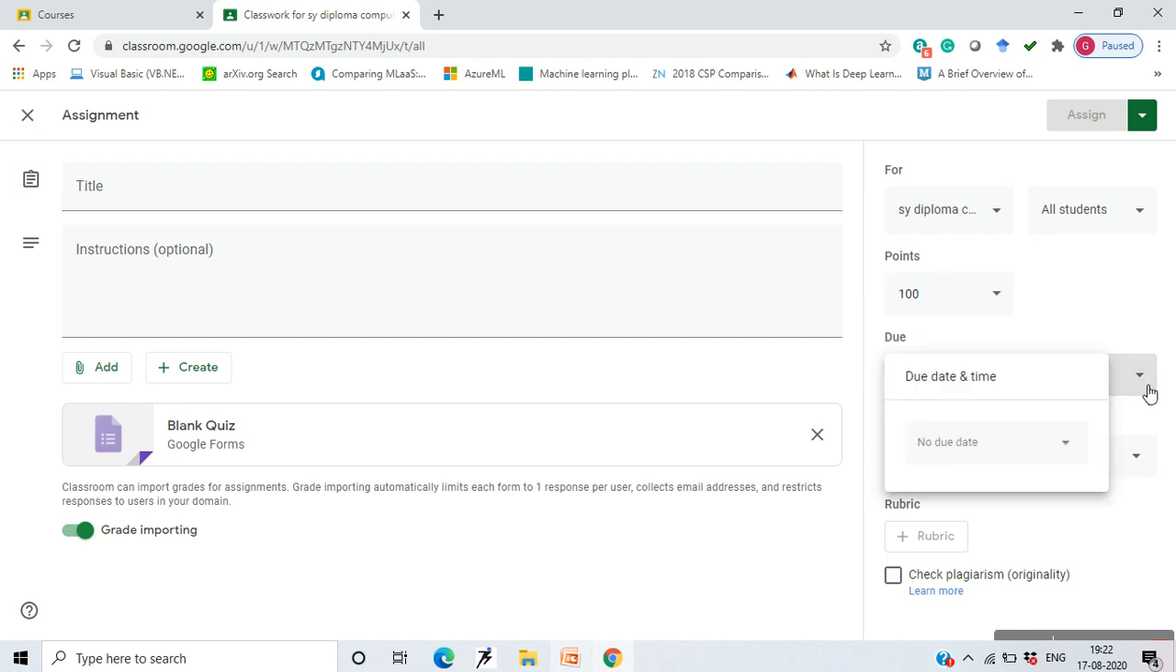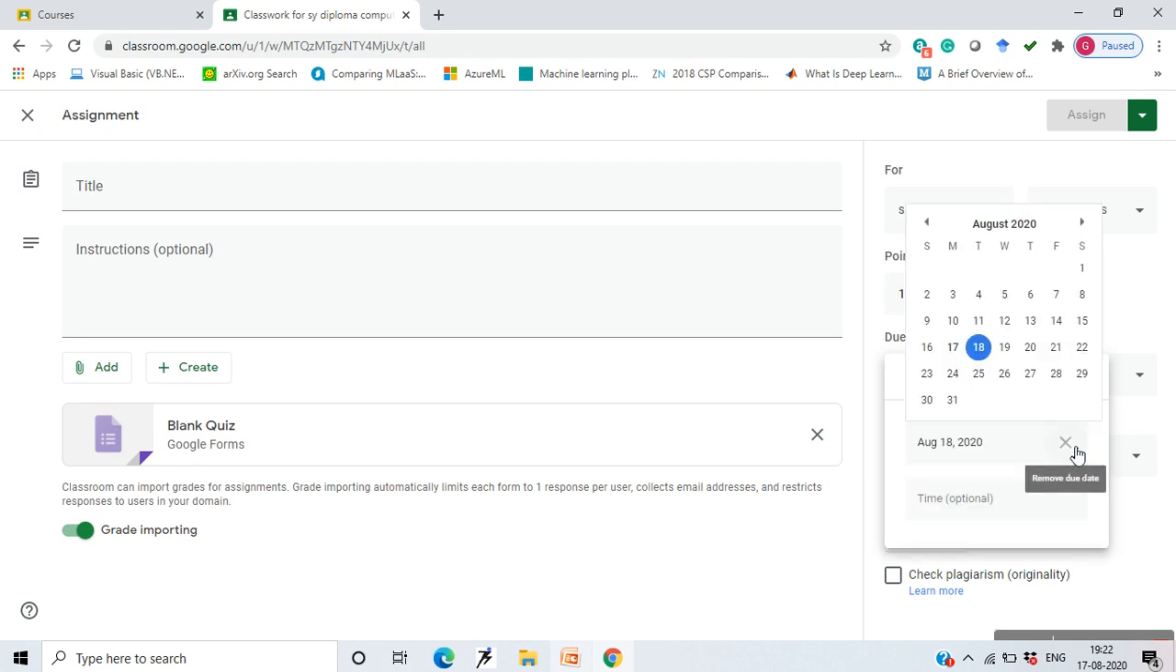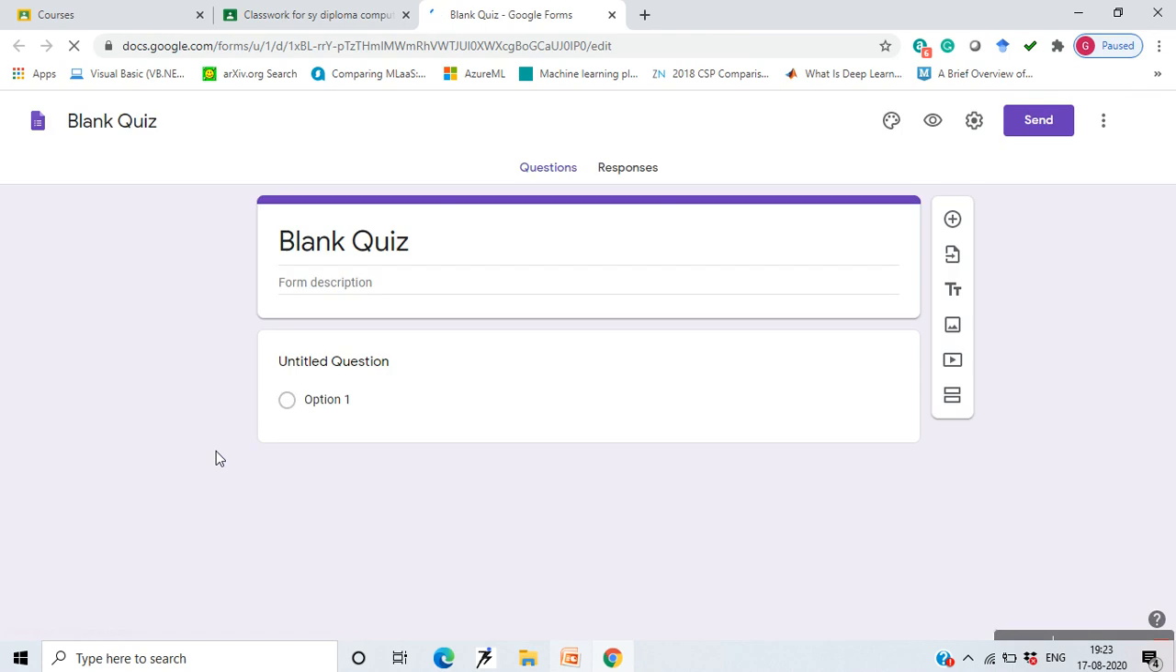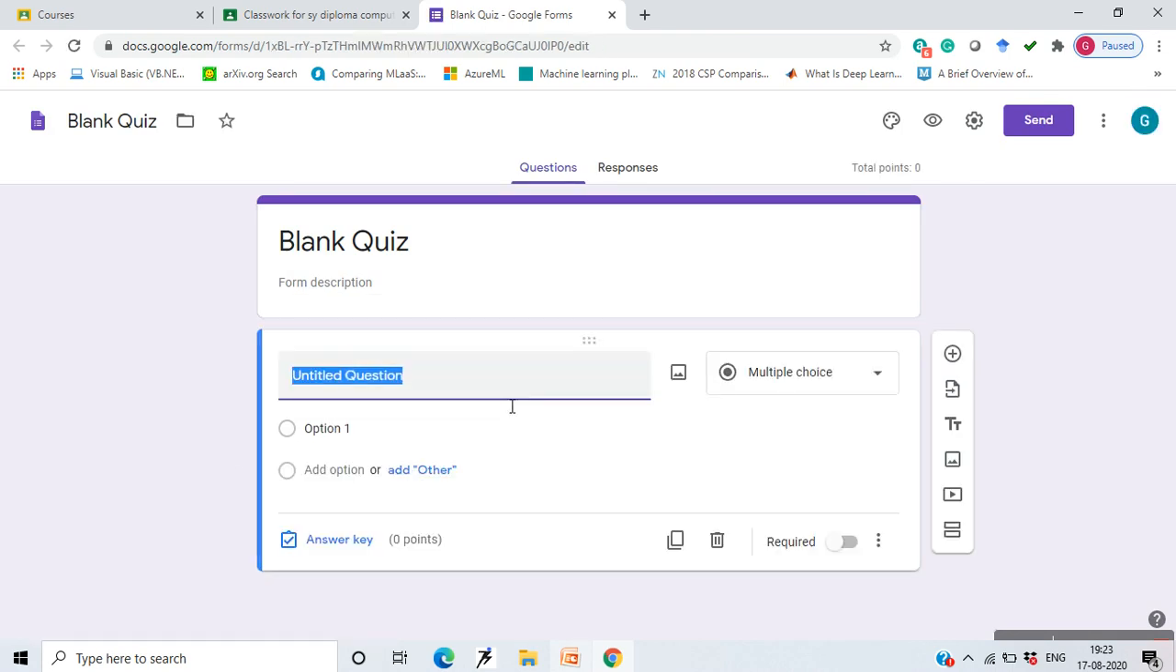If you want to set a due date before which you want the students to submit it, then you can do that. You can give time also, this is optional. Okay, so this is how you can assign the assignment to it. Okay, this is the Google Form which can be used to create a quiz or question paper, or any survey that you want to conduct. You can write a question over here, give multiple choice options.